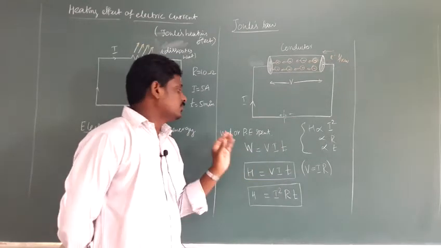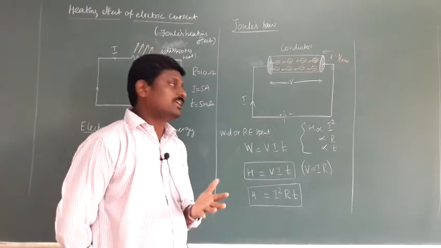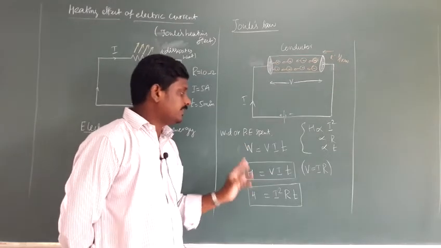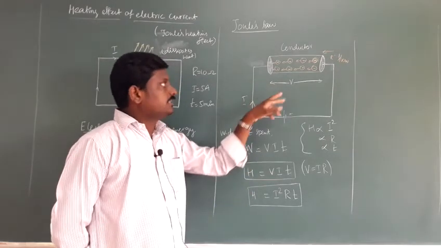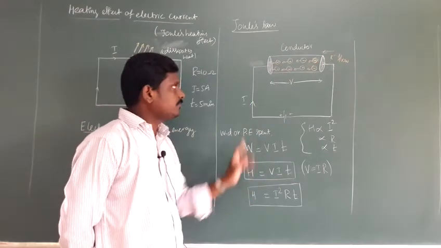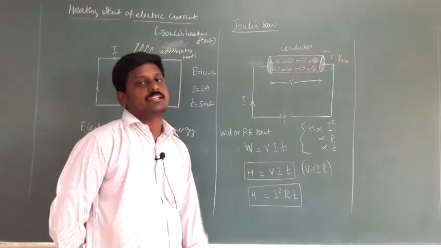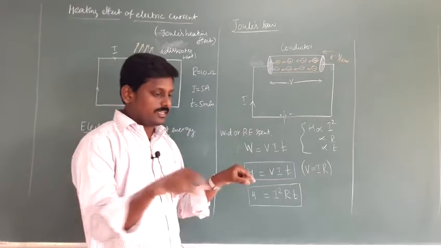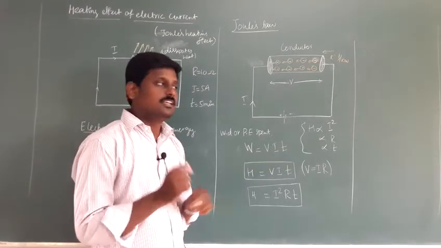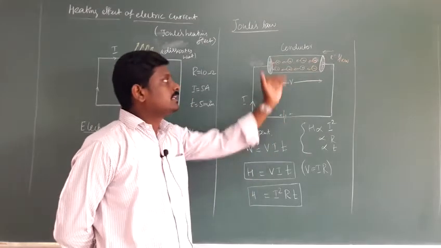Already we know work done means you have some energy, because without energy we can't do any work. So the work done, due to the potential energy, makes the conductor heated. The heat energy in the conductor, H, is equal to VIT. There are no external factors. A current carrying conductor will heat whether it is at 0 degrees or minus 5 degrees; no external factors act on the conductor for it to heat.